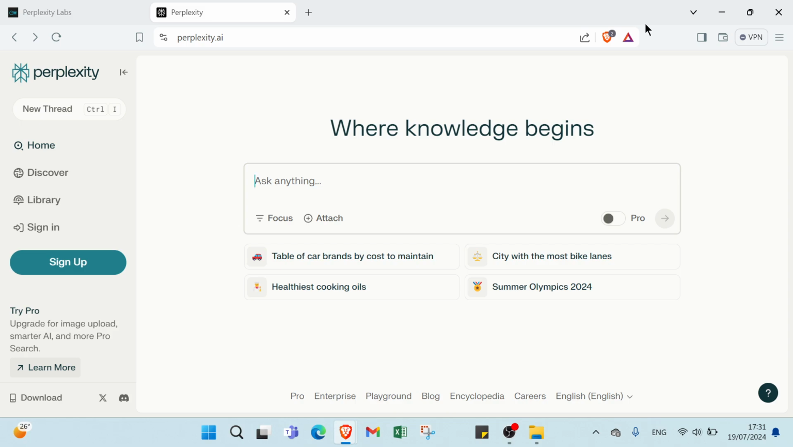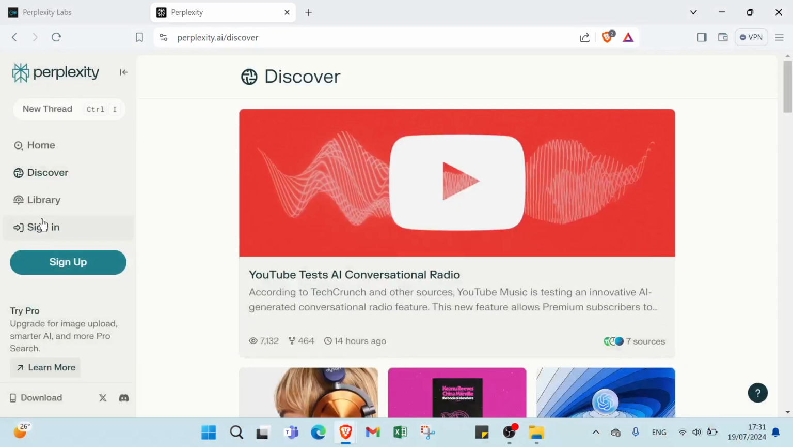It's a fantastic tool for enhancing productivity and creativity. Today, we'll explore how you can leverage it to make money. So all you have to do right now is open your web browser and dive into Perplexity AI. As you can see here, this is the home page. Here we have the home, discover, library, sign in.